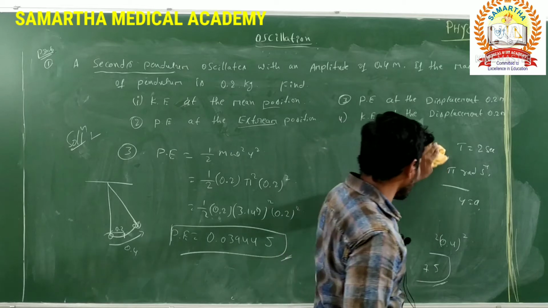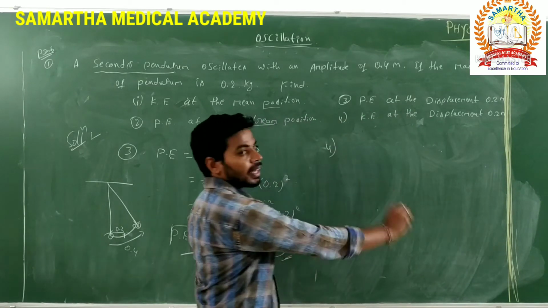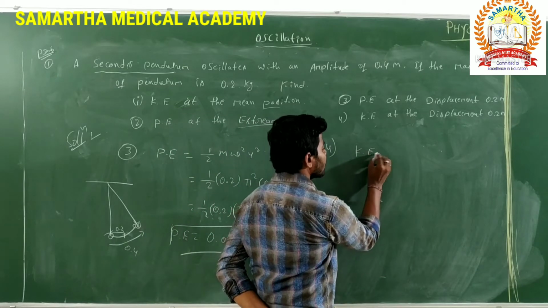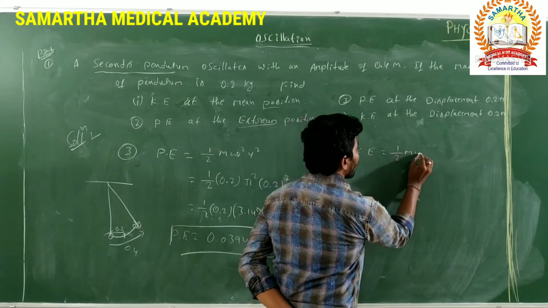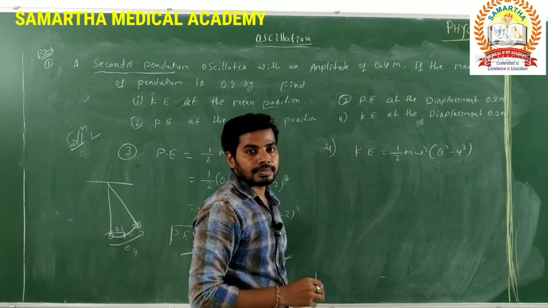Again you pause the video and copy the notes. The fourth one, kinetic energy at the displacement 0.2 meter. What is the expression for kinetic energy? Half m omega square into A square minus y square.